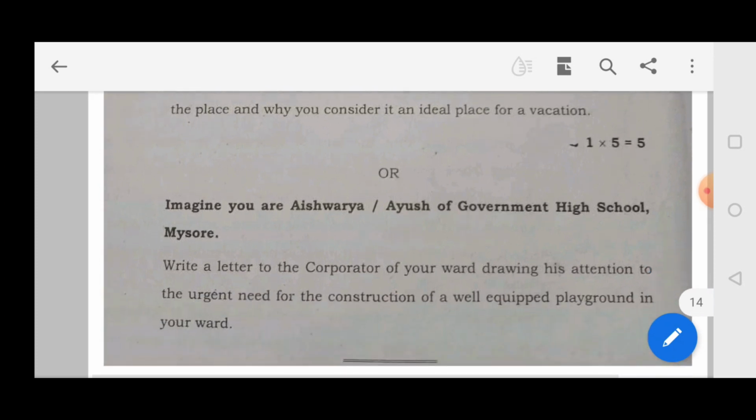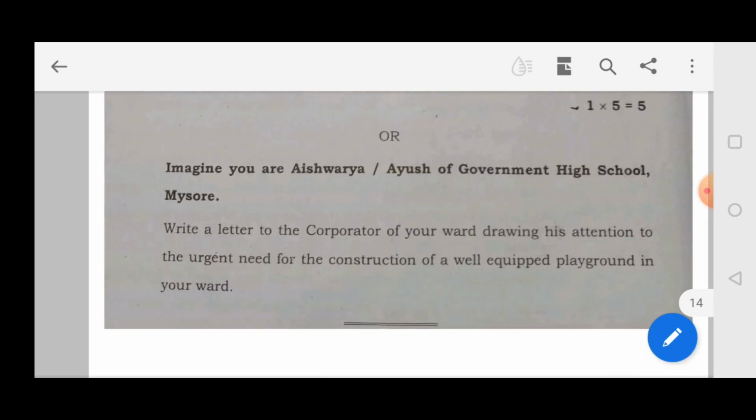And the next question. Imagine you are Aishwarya or Ayush of Government High School, Mysore. Write a letter to the corporator of your ward drawing his attention to the urgent need for the construction of a well-equipped playground in your ward. You need a well-equipped playground in your area, so for that reason you have to write a letter to the corporator.